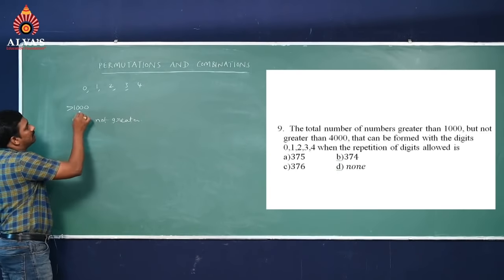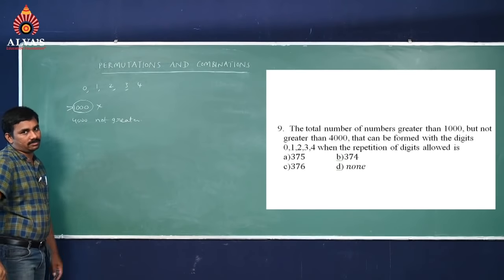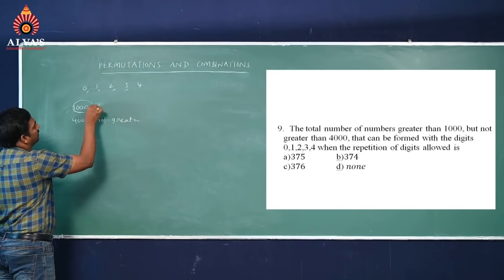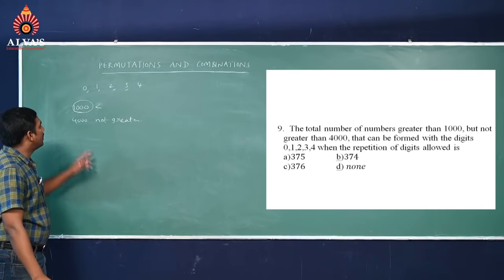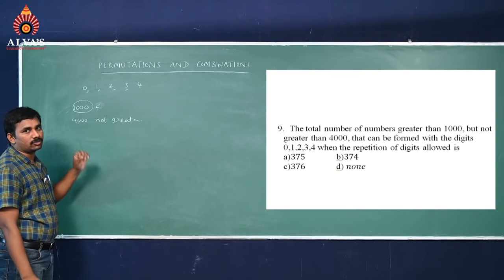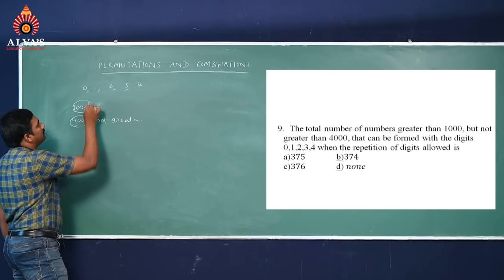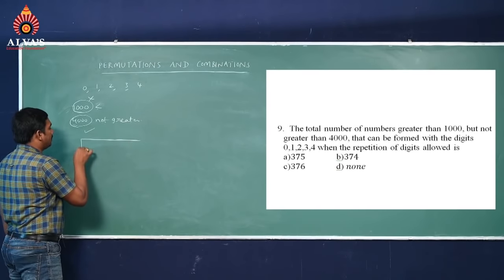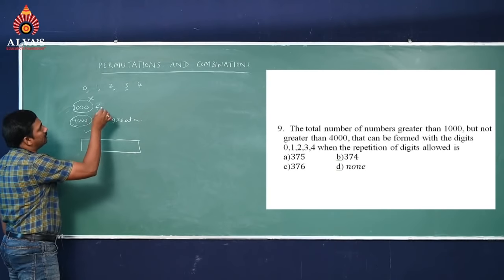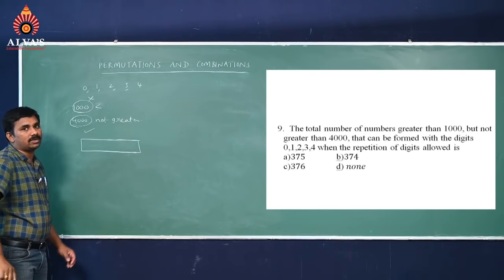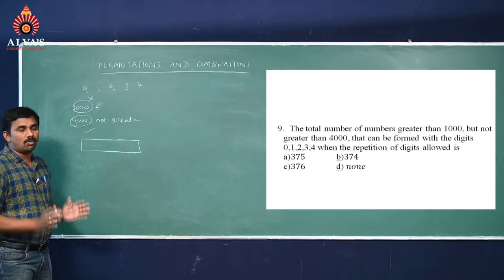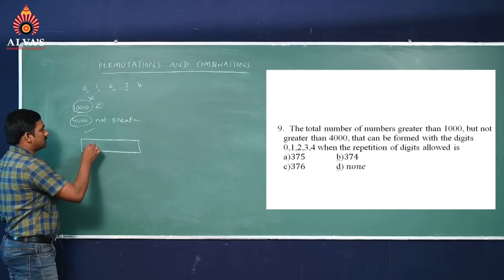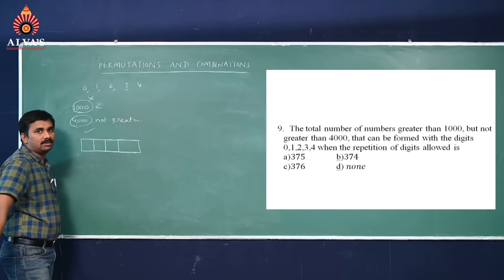Greater than 1000 means the number 1000 is not there. So greater than 1000 means 1000 is less than the number you are finding, and not greater than 4000 means 4000 is included, 1000 is not included. Hence you can consider the digits 0, 1, 2, 3, 4. Here 1000 and 4000 both are 4-digit numbers only. So what numbers are you going to find? Those in between 1000 to 4000. Hence we can take only 4-digit numbers.